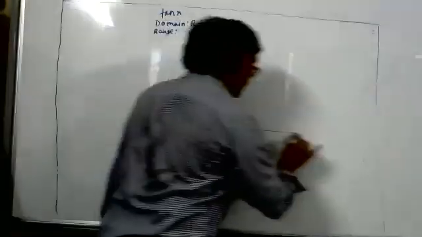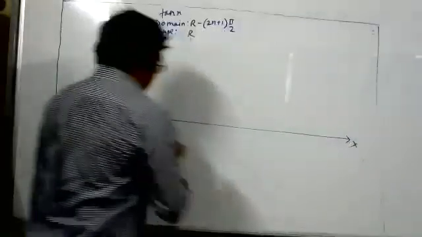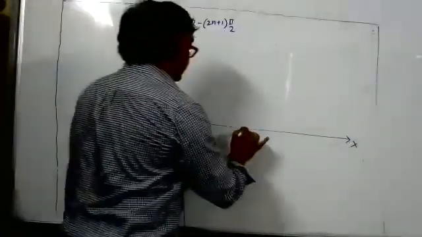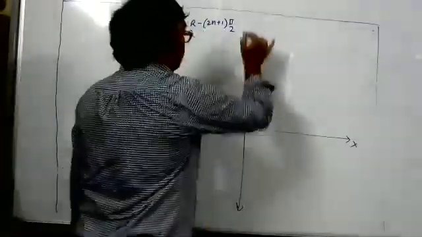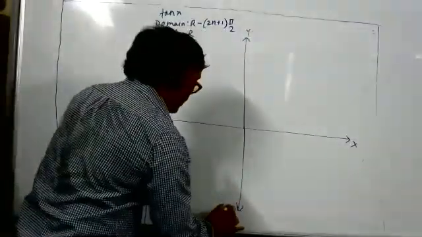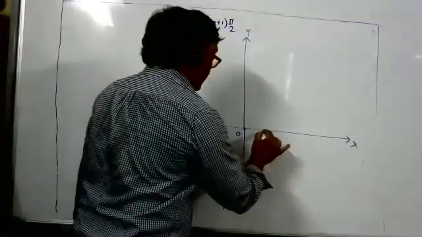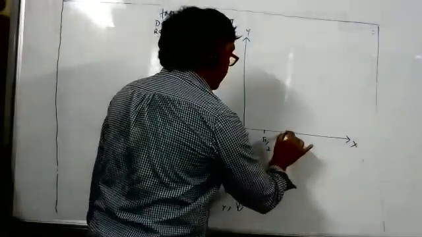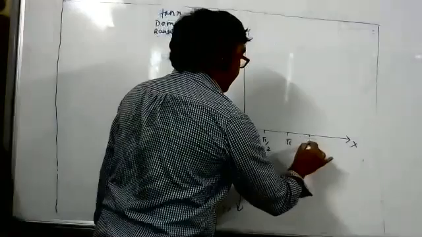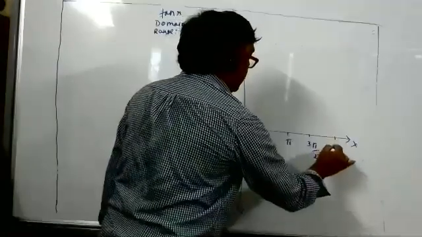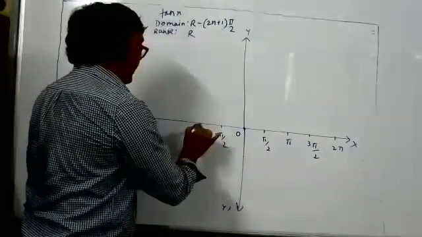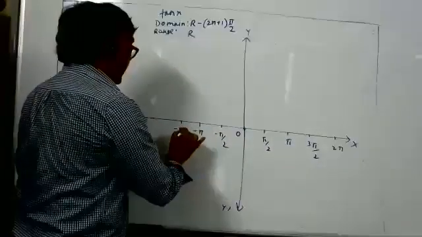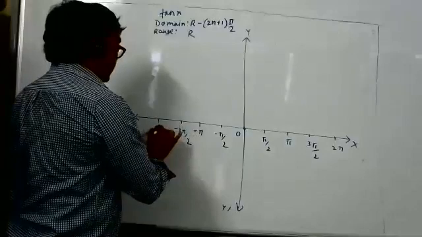So x-axis, y-axis, and mark 0, pi by 2, pi, 3 pi by 2, 2 pi, minus pi by 2, minus pi, minus 3 pi by 2, minus 2 pi.